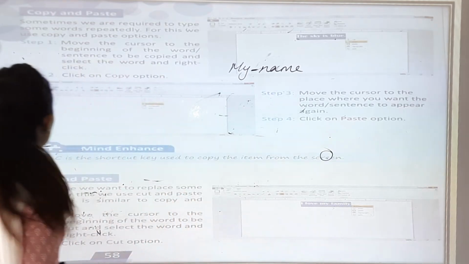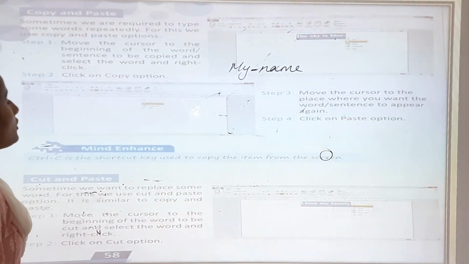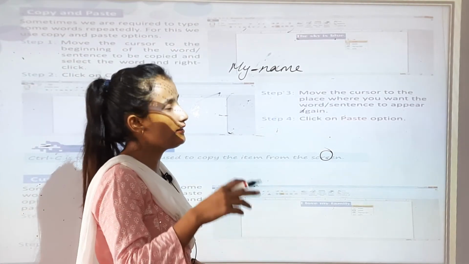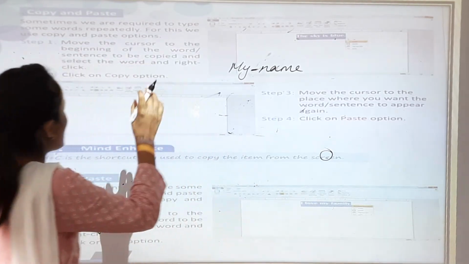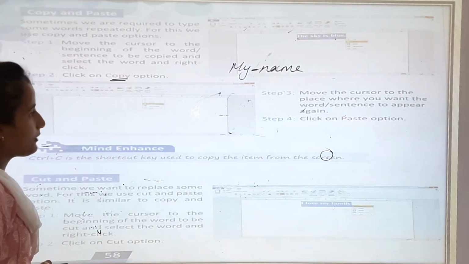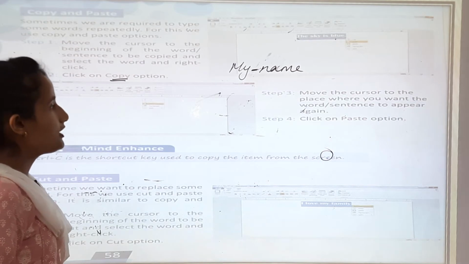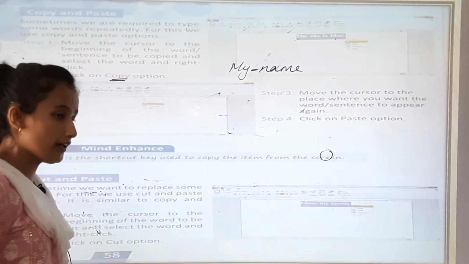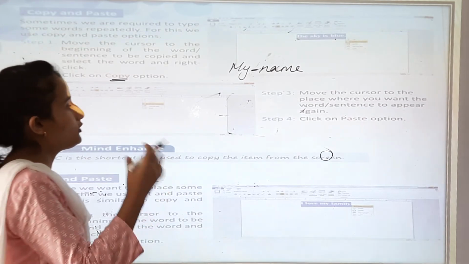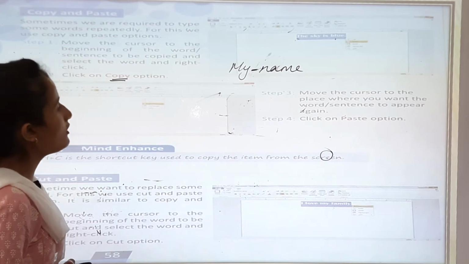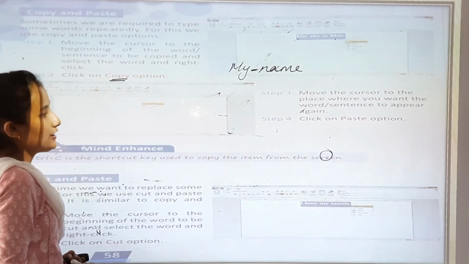Okay. Now step 2, click on copy option. So you have gone to right click. When you have clicked on the right button, you have to copy this. Now step 3, move the cursor to the place where you want the word or sentence to appear again. So where you want the words to appear, you can copy there. Okay. Step 4, click on paste option.